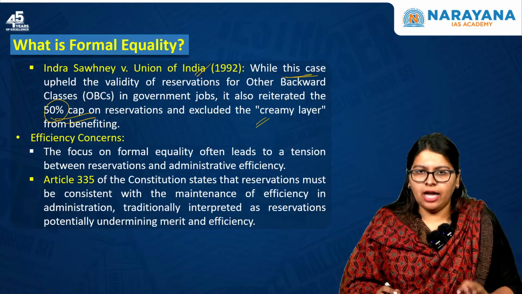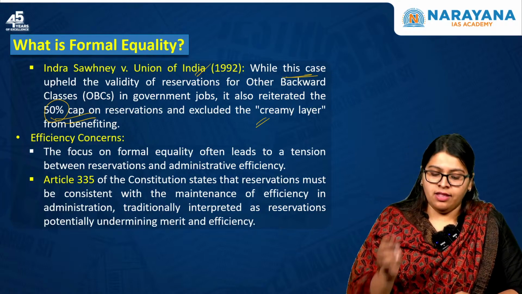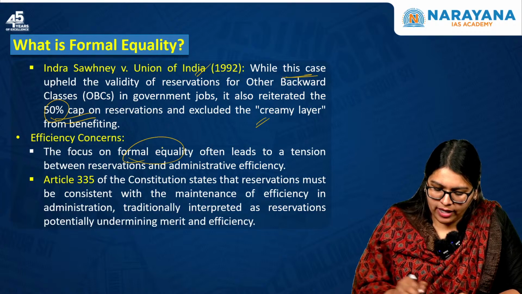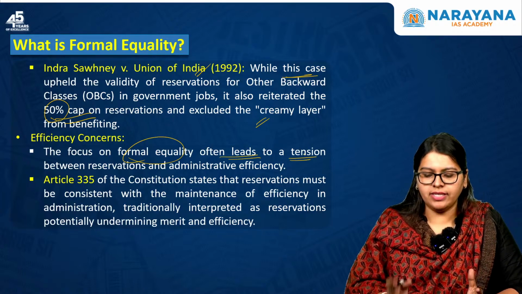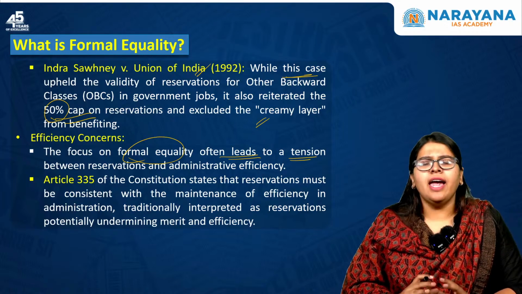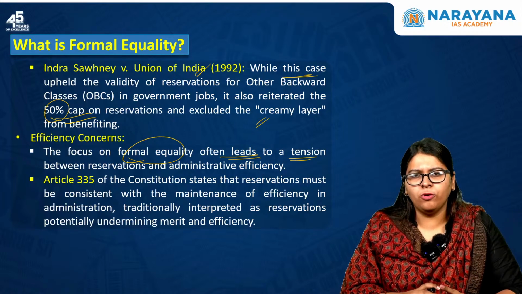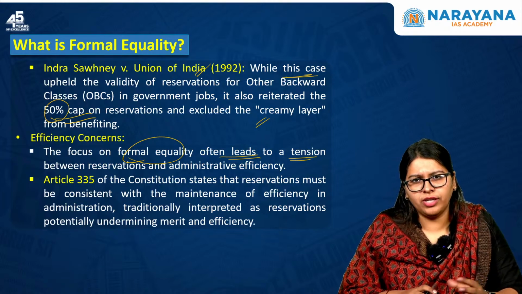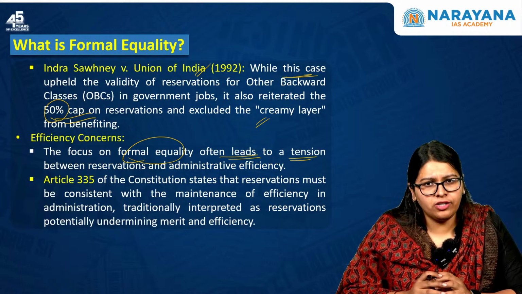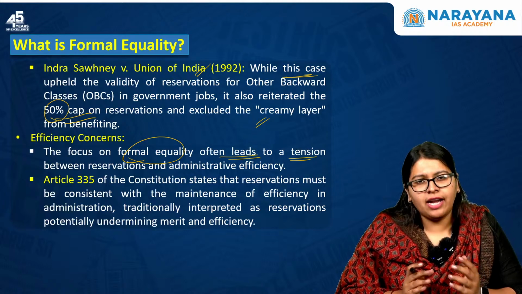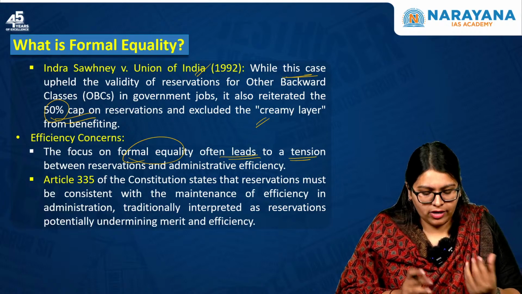Okay. Now, the efficiency concerns. The focus on formal equality often leads to a tension between reservation and administrative efficiency. There's also a common notion that people who qualify through reservation are not capable of efficient administration, but this particular judgment recalled that notion. It was contrary to that conventional notion.